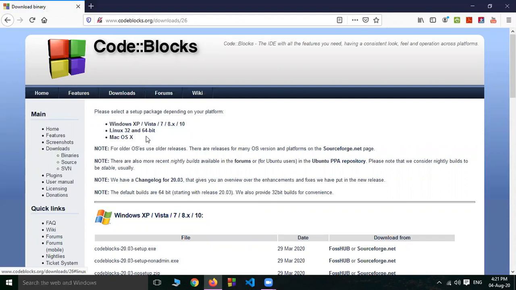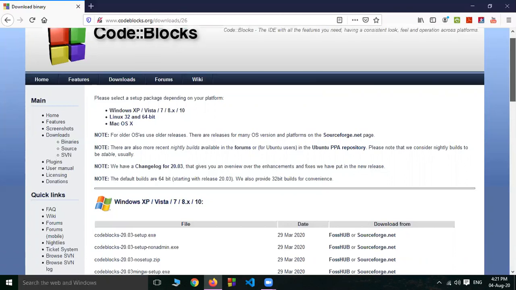Check your operating system bits, whether it is 32-bit or 64-bit, and if you have Mac OS, then download the Mac software. In my laptop Windows 10 64-bit is installed, so I will download for 64-bit.